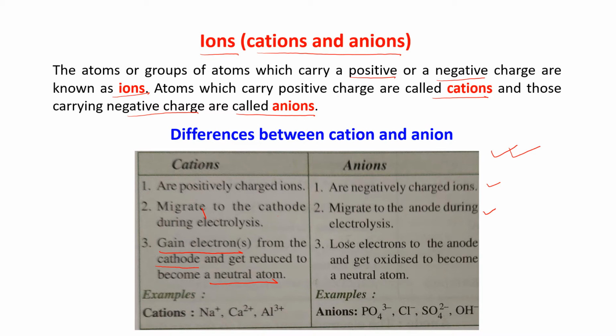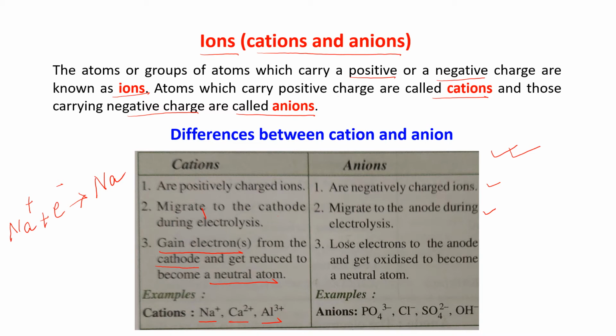Just see the example. Na plus, Ca2 plus, Al3 plus. If I take Na plus, when it goes to the cathode, it takes one electron from the cathode, reduces itself and forms sodium, becoming a neutral atom. Just the opposite of anions.